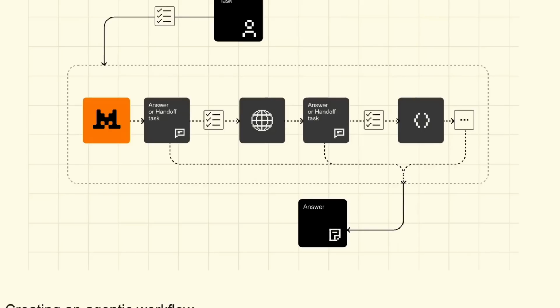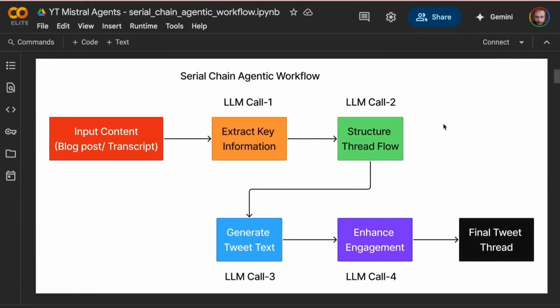So like I said before, one of the cool things that they've done is they've actually released a cookbook with a whole number of examples of agent orchestration, of different agentic workflows and stuff like that. I think let's jump into that and have a look at just how some of these things work and give you a taste of what you can expect with this.